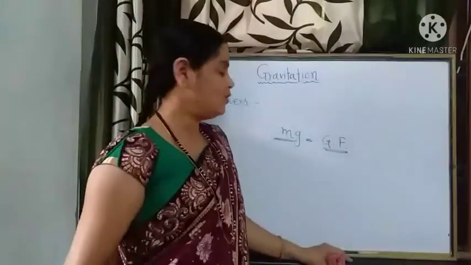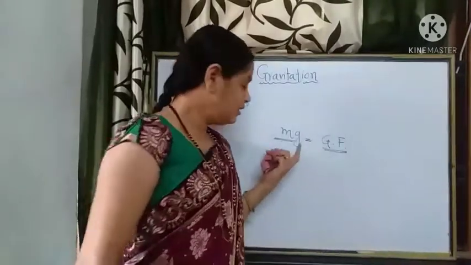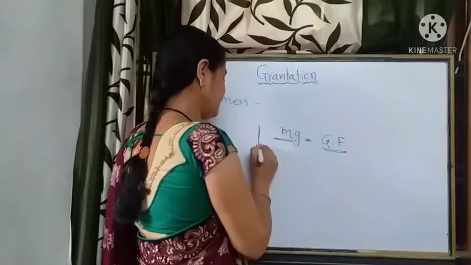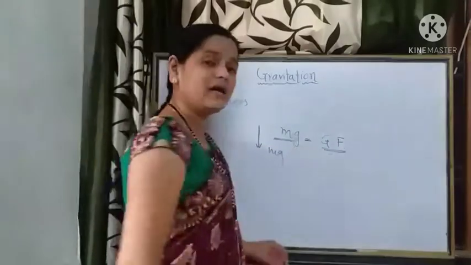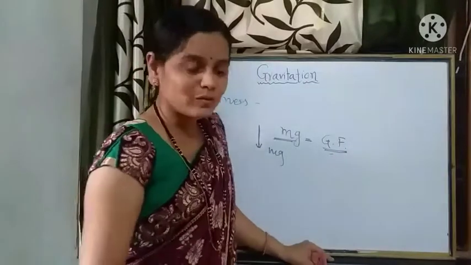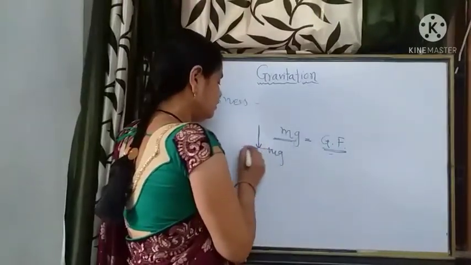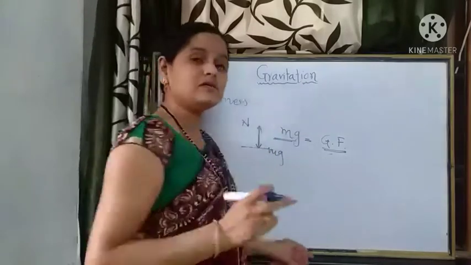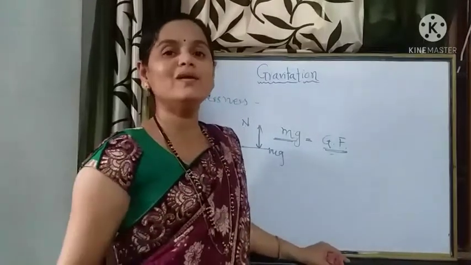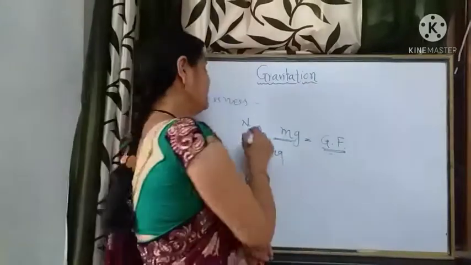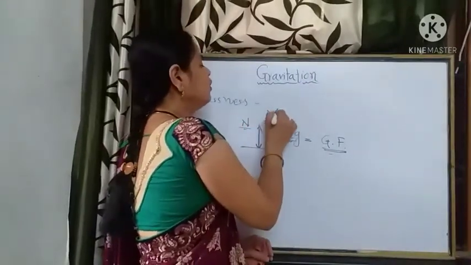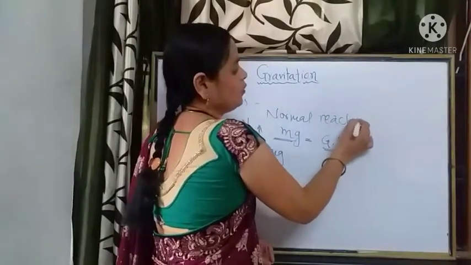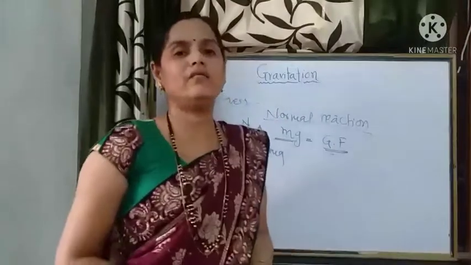In turn, the floor also exerts a force of equal magnitude and opposite in direction, that we call the normal reaction.